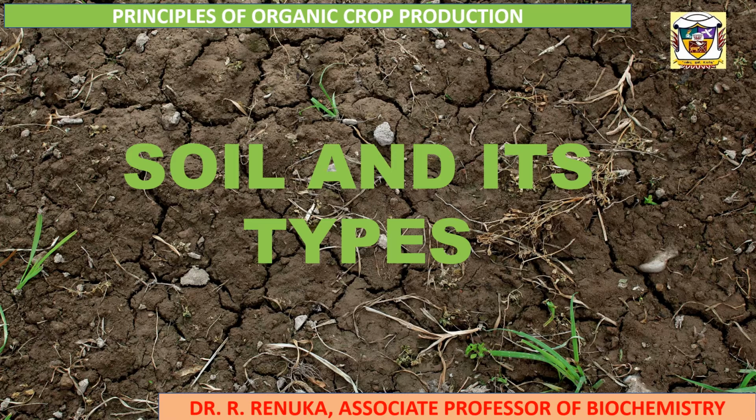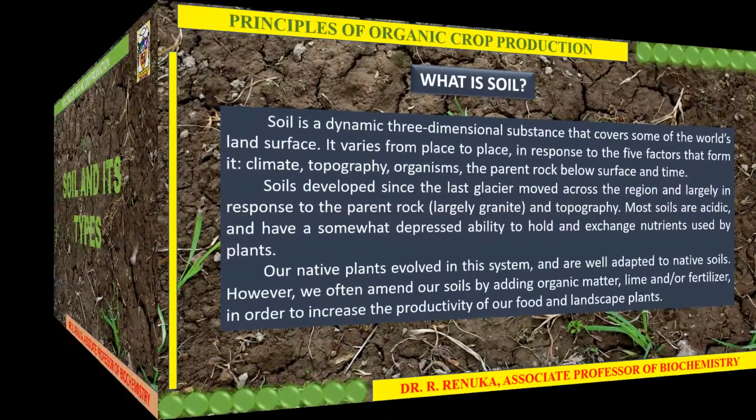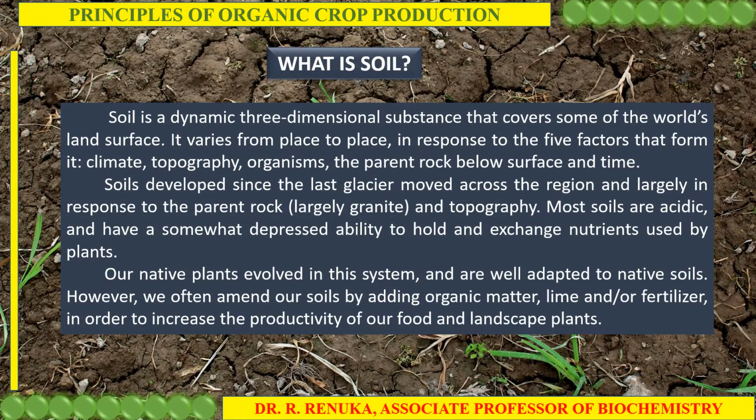This video is all about soil and its types. First of all, we must know what is soil. Soil is a dynamic, three-dimensional substance that covers some of the world's land surface. It varies from place to place in response to 5 factors that form it. What are those 5 factors which are responsible for the formation of the different types of soil on earth?